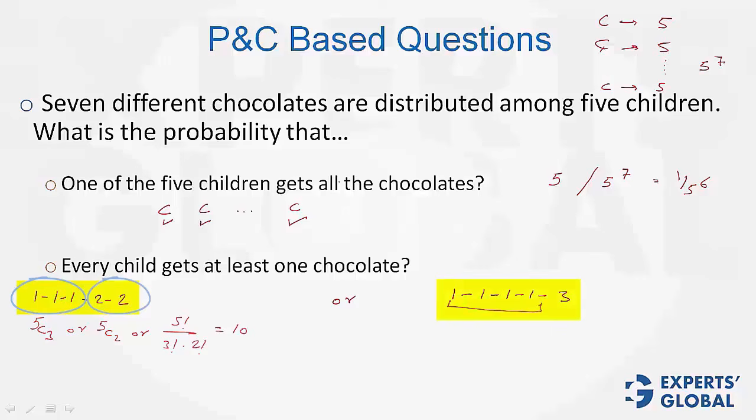Similarly here, either you select 4 children who are going to get 1 each, so 5C4 ways, or select 1 child who is going to get 3, so 5C1 ways. Or imagine there are 5 entities, out of which 4 are similar, so divide by 4 factorial. Whichever way, you are going to get 5. Now the cases for children have been counted. So now it's about distributing the chocolates.